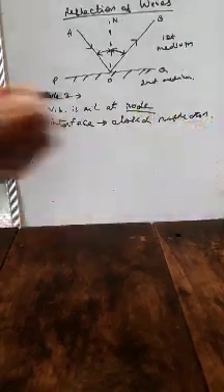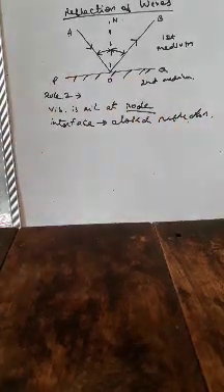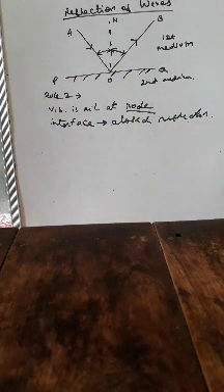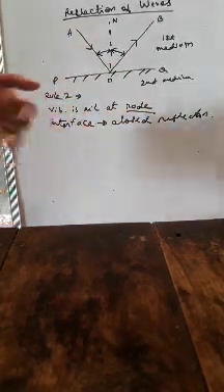Alright, so this is your rule number 2. Now let us move on to rule number 3. If a wave advances through a medium and is incident at an interface of a comparatively soft medium, this is just the reverse of rule number 2.